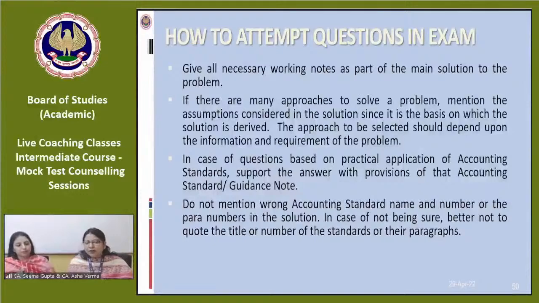Do not mention a wrong accounting standard name or number or para number in the solution. If you're not sure of a particular para number, or of a particular AS number, then do not quote it. You just write accounting standard on intangible assets, accounting standard on discontinuing operations, accounting standard on leases. If you're not thorough with which particular para says what, you just write that AS 19 says that a finance lease is this, and accordingly the treatment is this. So this will not give you any lesser marks.